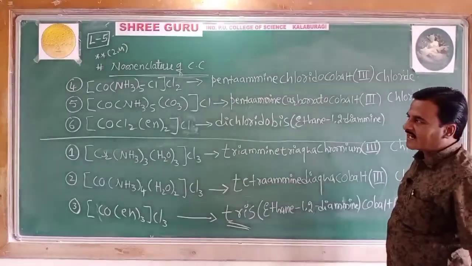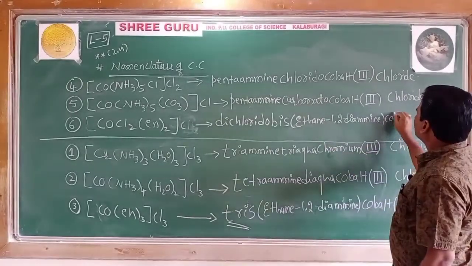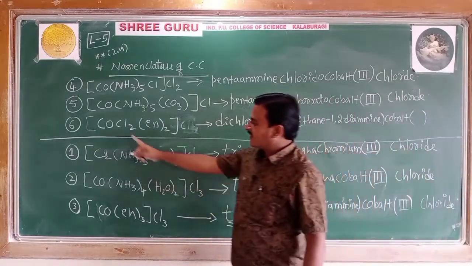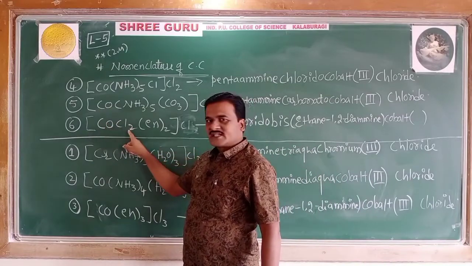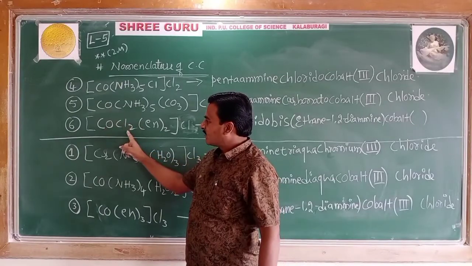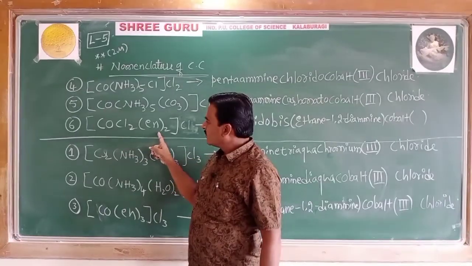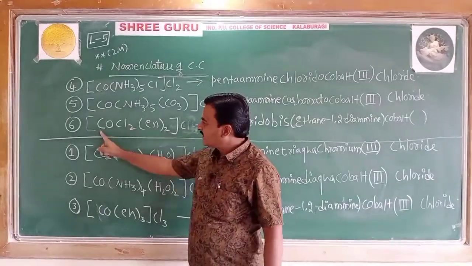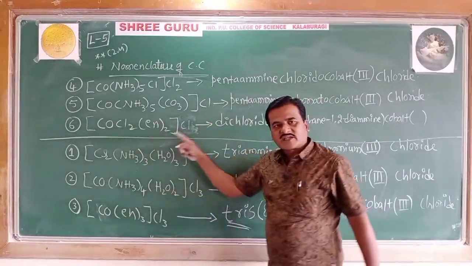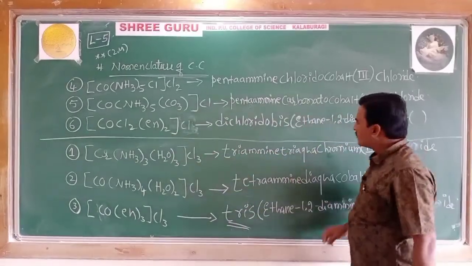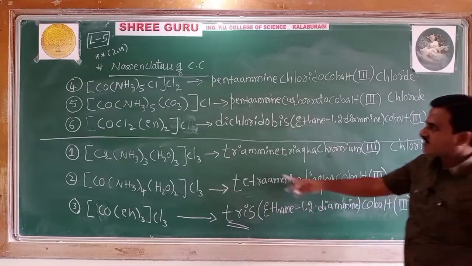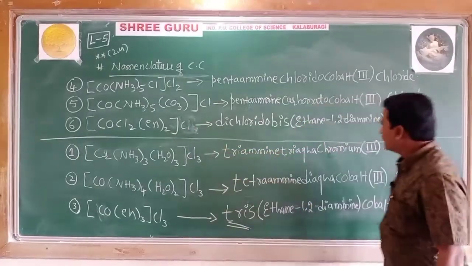Now what is the central metal atom? Cobalt. Oxidation number you can check: X minus 2, since chloride is monovalent negative, minus 1, X minus 2, neutral plus 0, minus 1 equals 0. I repeat, X minus 2 plus 0 minus 1 equals 0. X minus 3 equals 0 implies X equals 3. Therefore the oxidation number is 3. And outside the square bracket the anionic part is chloride.